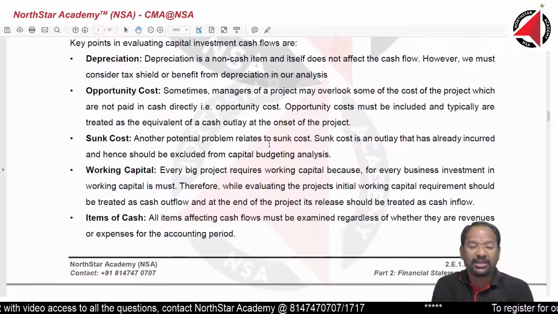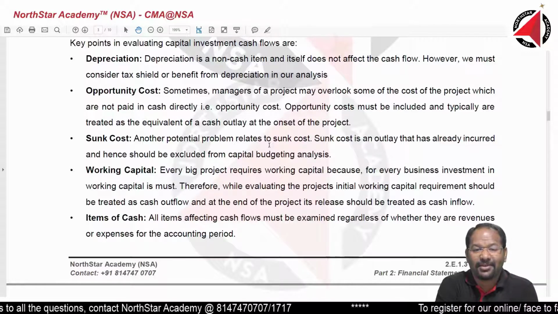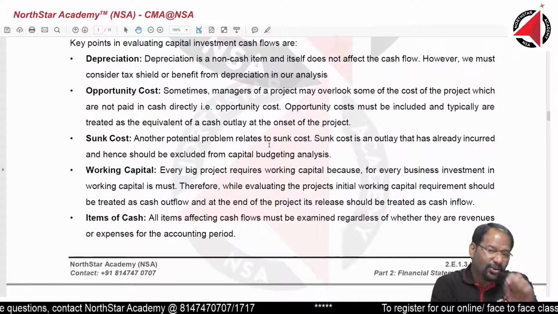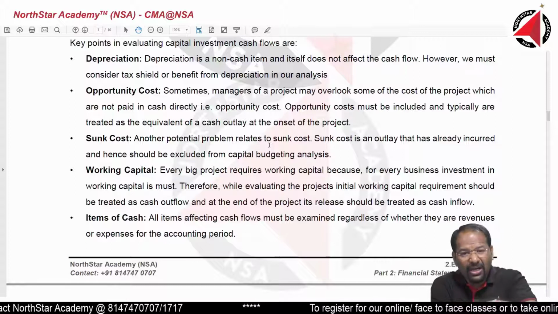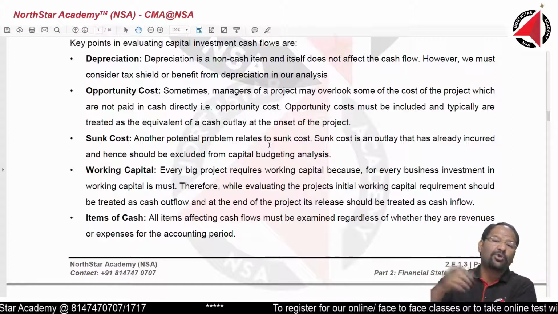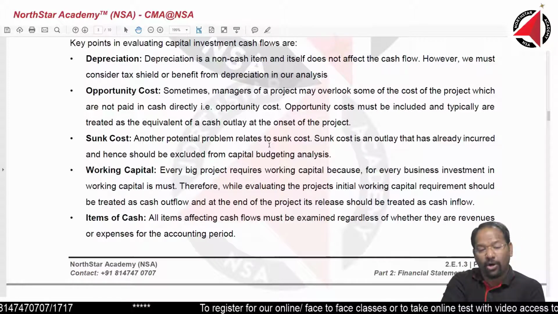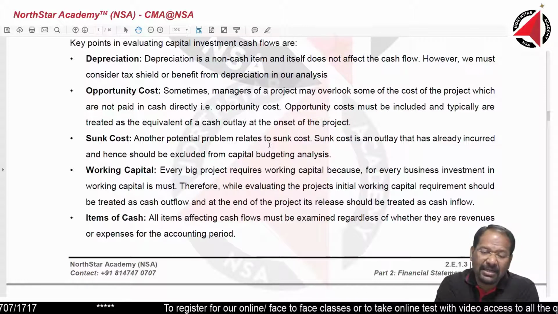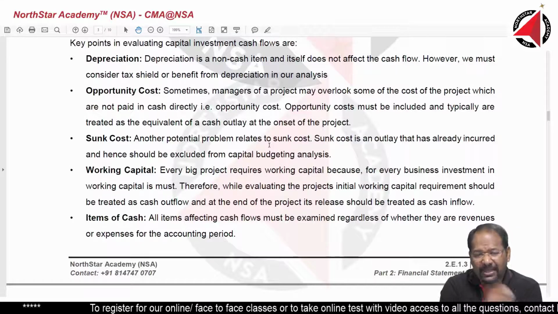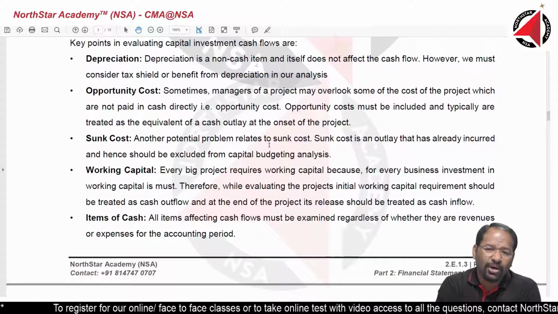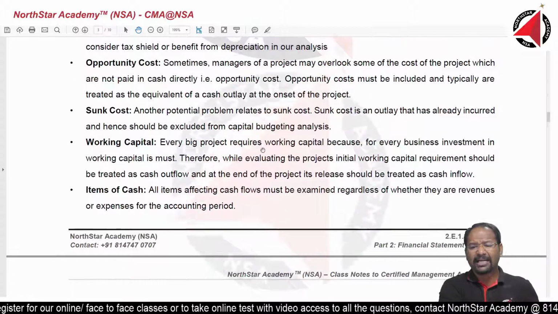Otherwise, your decision will be nonsense. Because money spent today and money received tomorrow or over a period of time, the value of money is going to change. We must factor in the value of money in every capital decision project. And that is why I taught you the time value of money as a basic for you to understand this entire topic.